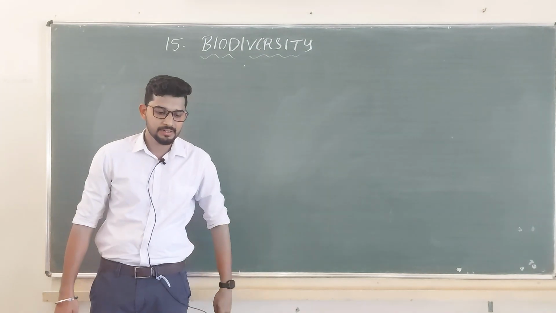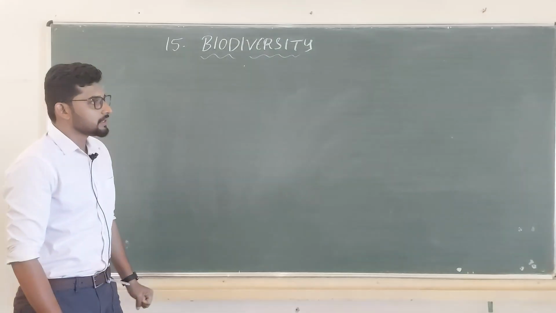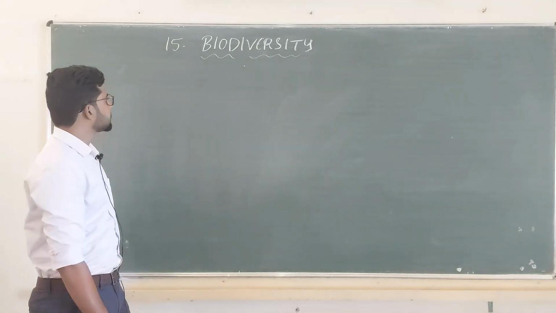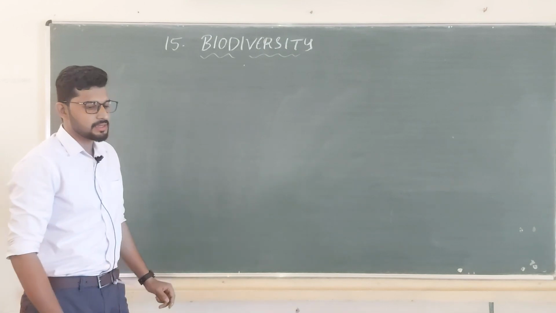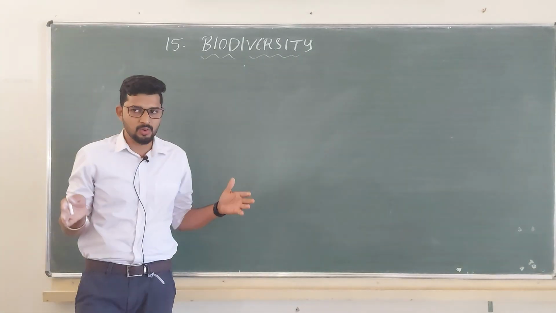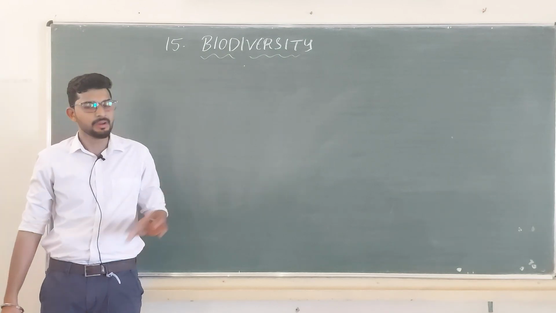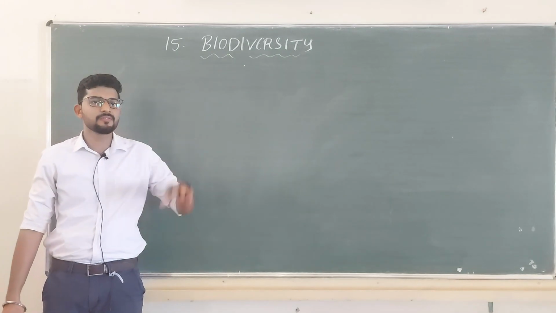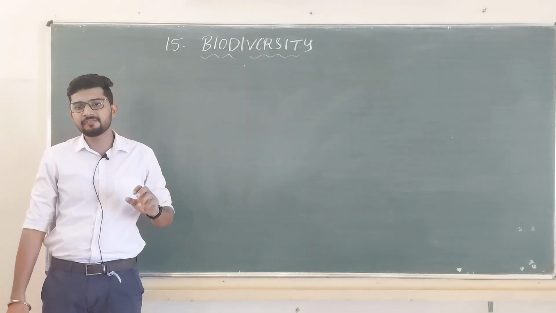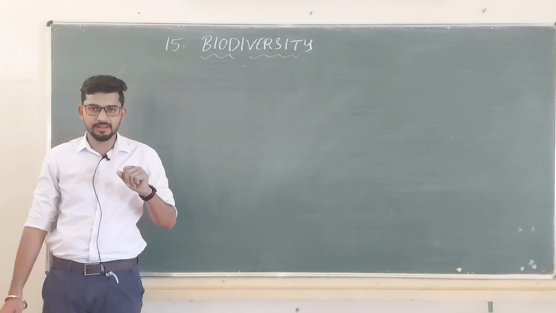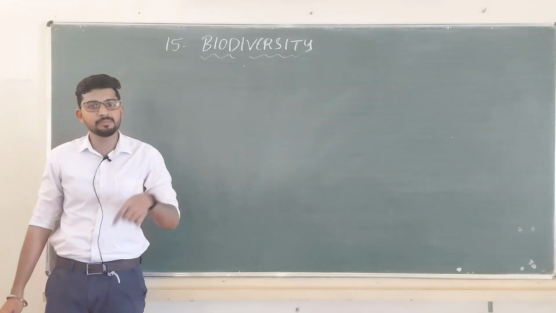Biodiversity is a term which involves a huge meaning. Biodiversity can be defined as the sum total of species richness in a particular area. Say you have taken one ground where you can find different kinds of organisms, a different variety of organisms. You can find many variations. You can find taller trees, very small shrubs, herbs, etc. You can find flying animals as well as crawling animals. These are all the species richness in a particular area. That is nothing but your biodiversity.